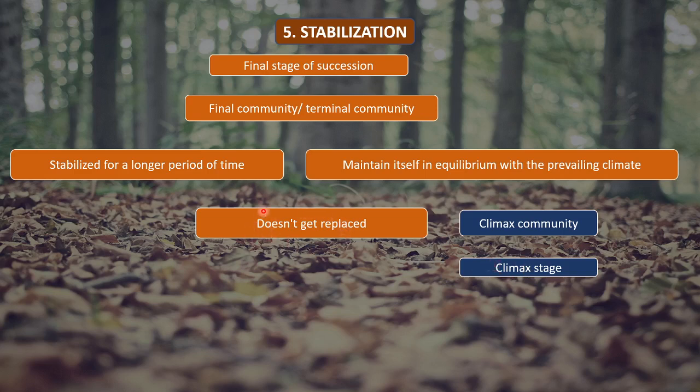This community will not get replaced unless some man-made activities like cutting of forests are carried out, or some natural calamities like forest fires take place. So these are the stable communities, and they will prevail in that environment for a longer period of time. So this is the last stage, which is the stage of stabilization.